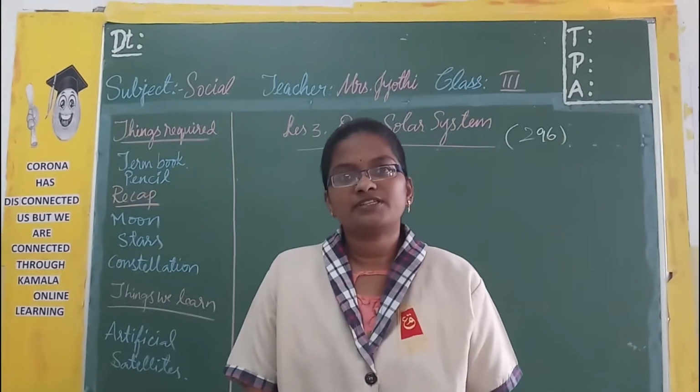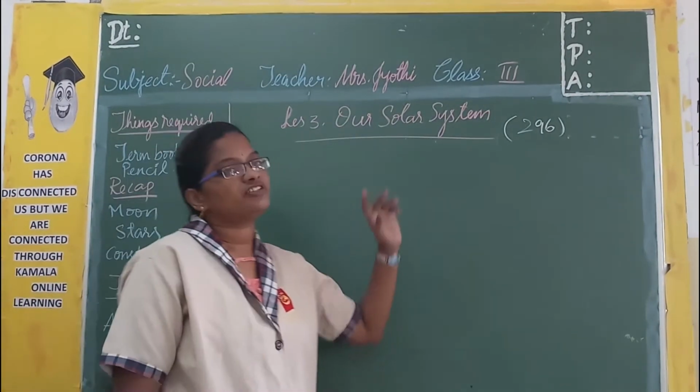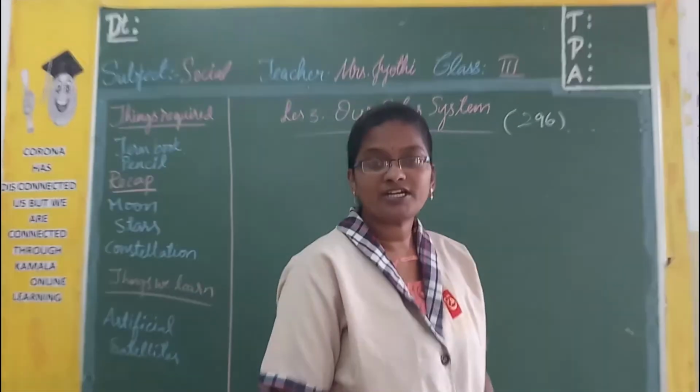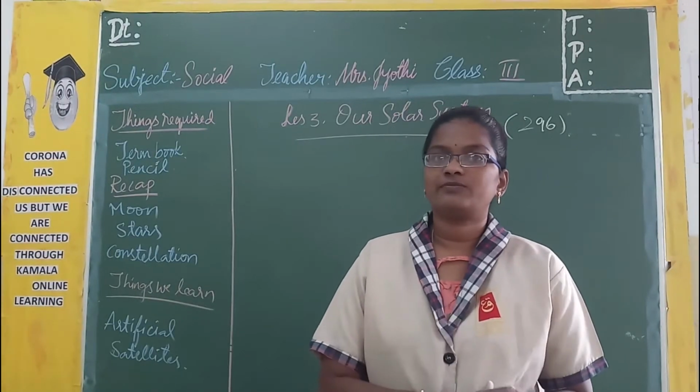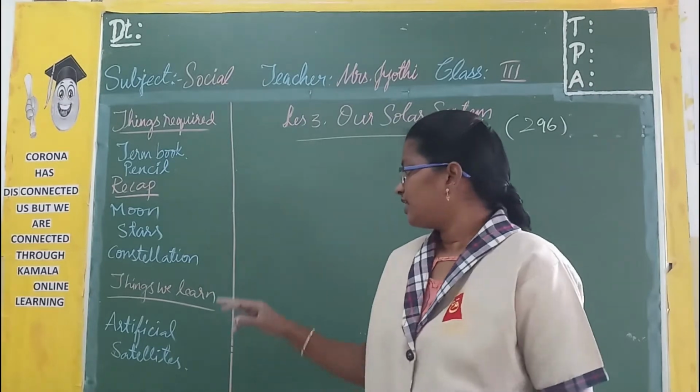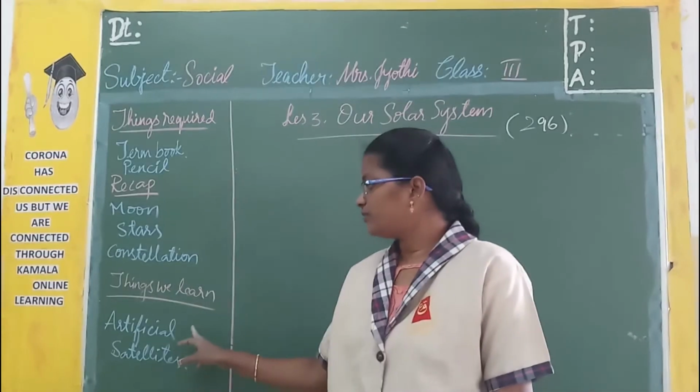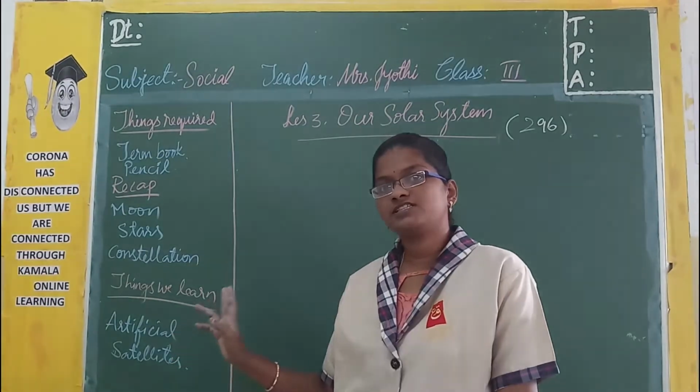So we are in lesson number 3, that is our solar system. Already most of this lesson we have completed. Now we have come to the final session of this lesson, and in this lesson we are going to learn about satellites and artificial satellites.